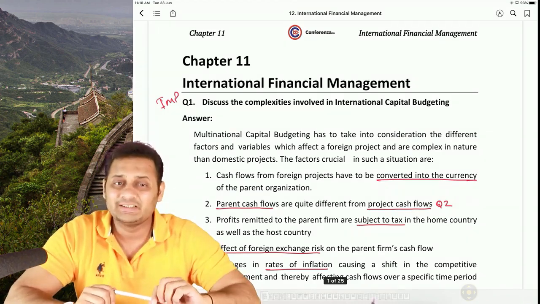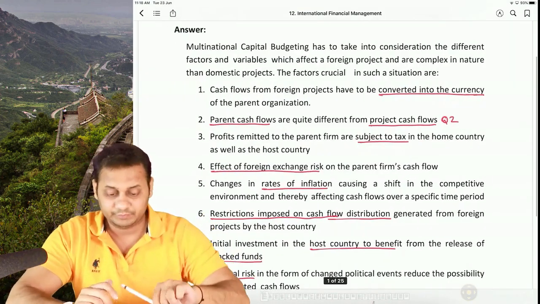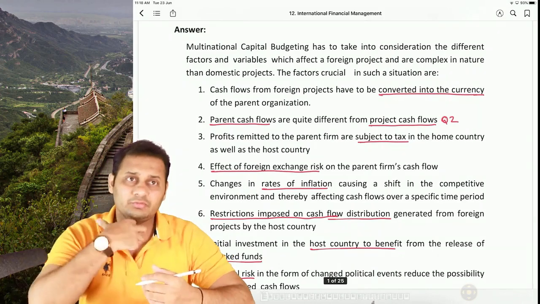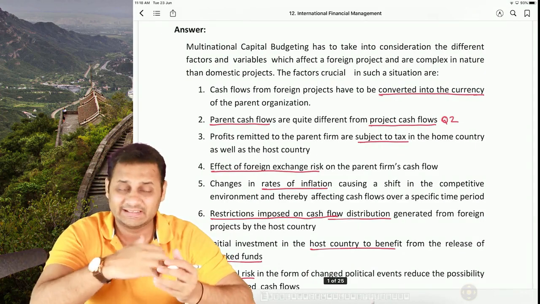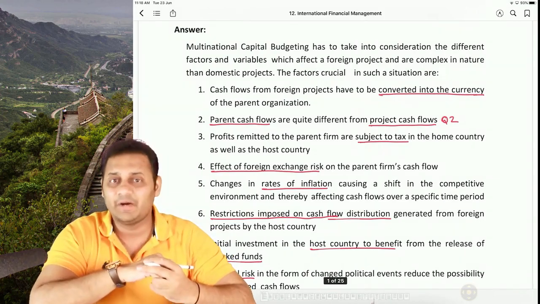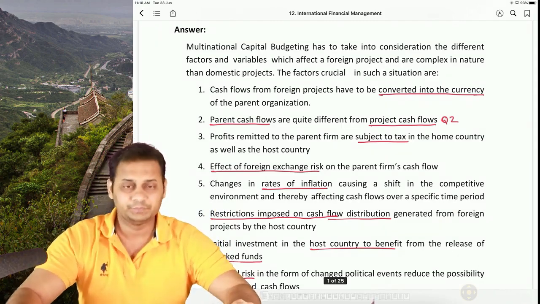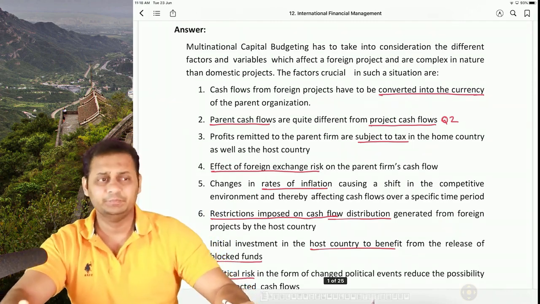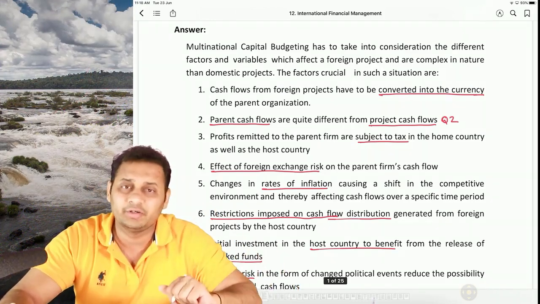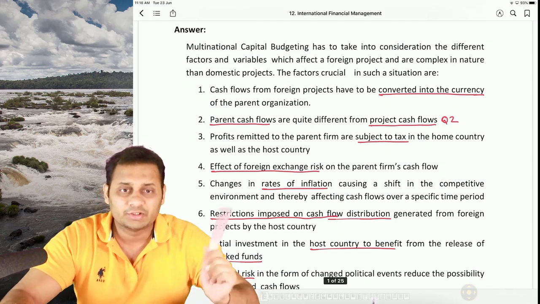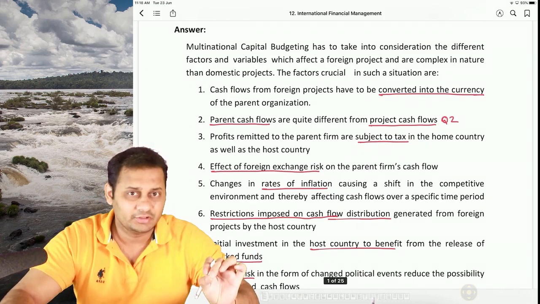Discuss the complexities involved in international capital budgeting. So the very first part is we are going to find out the complexities, the problems that an organization faces whenever they have to decide whether to accept a foreign project or not. The foreign project can be an investment from India to another country or from another country to India. There are 10 points that you need to remember if the question is asked in the exam.